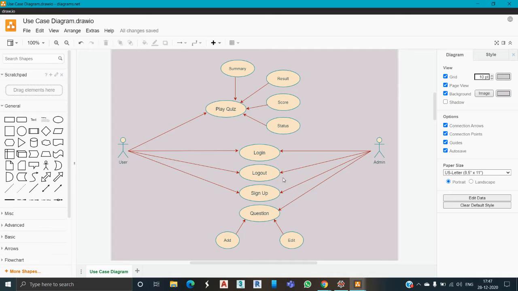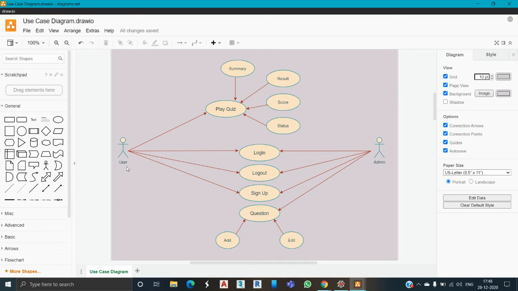If we talk about the functionalities of this MCQ quiz, then it allows the admin to add or update questions as per the requirement, and allows users to take a quiz, create an account for free, and log in and log out. I also prepared a use case diagram and a UML diagram which clarify the idea or logic being used in this application. So first we will have a look at the use case diagram.